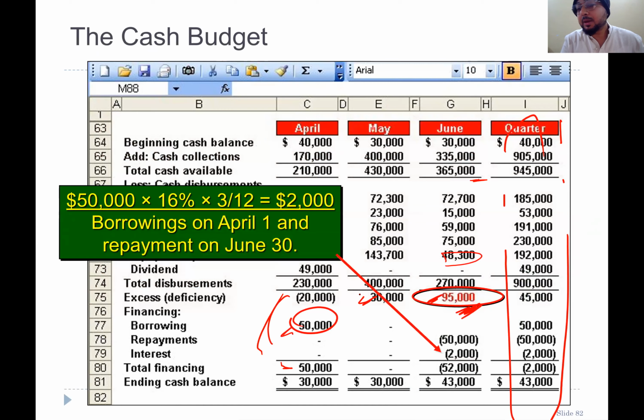Here you cannot pay back. Why? Because you don't have the 50,000. But here you can pay back. So you pay back this 50,000. So that's it? No. You must pay the interest as well.